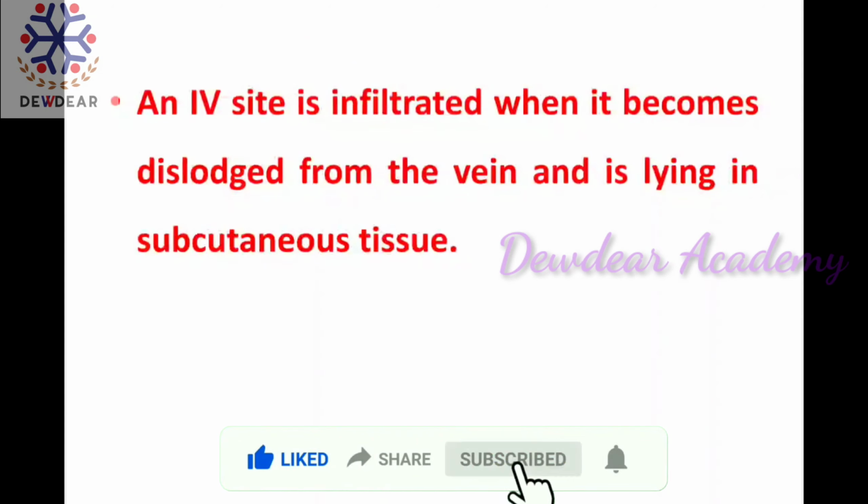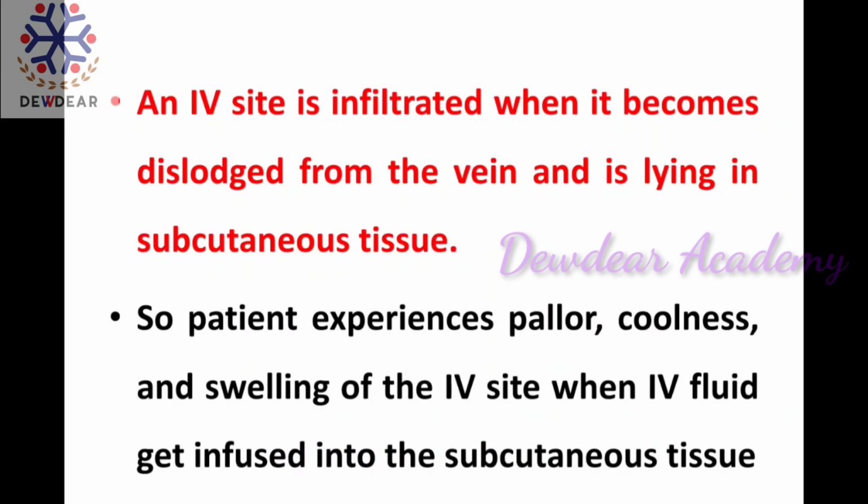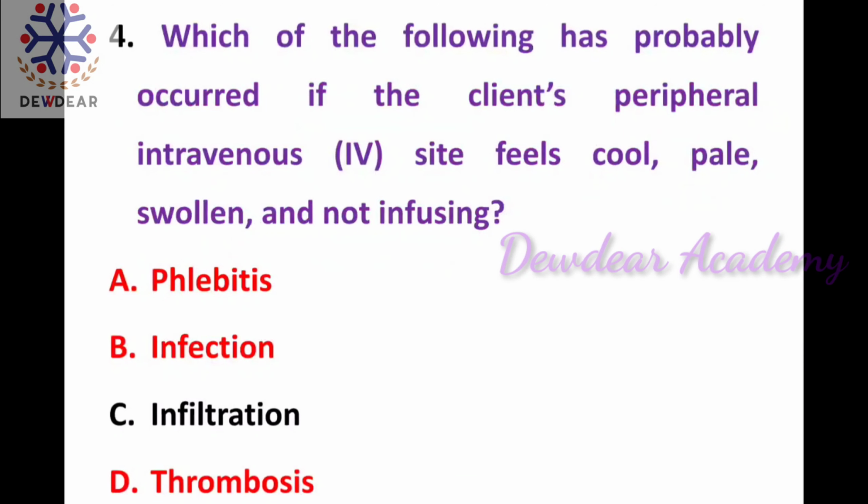An IV site is infiltrated when it becomes dislodged from the vein and is lying in subcutaneous tissue, and the patient experiences pallor, coolness and swelling of the IV site when the IV fluid gets infused into the subcutaneous tissue. The infusion stops when the pressure in the tissue exceeds the pressure in the tubing. So the answer is infiltration, as the patient's peripheral IV site is cool, pale, swollen and not infusing. Here the nurse needs to remove the infiltrated catheter and insert a new IV.